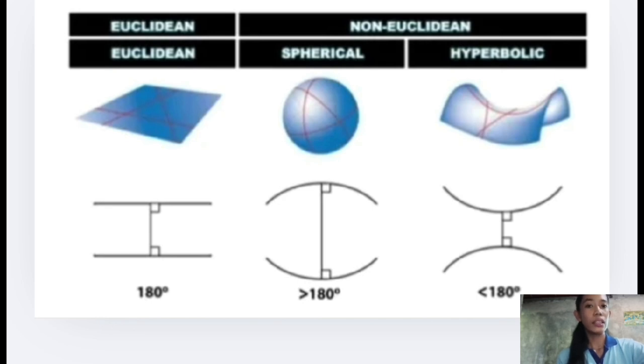On the other hand, in spherical or elliptical geometry, the plane has a spherical surface and the triangles in this geometry are always greater than 180 degrees. And lastly, in hyperbolic geometry, the plane has a curved surface, making the angles of the triangles in it always add up to less than 180 degrees.